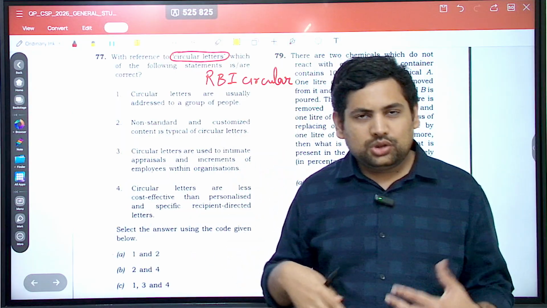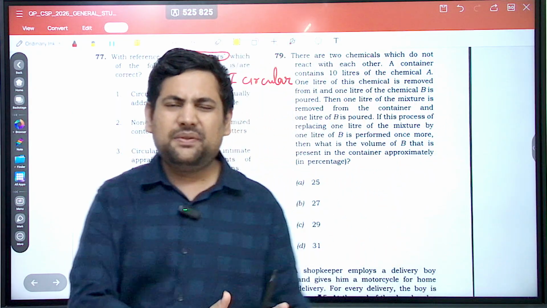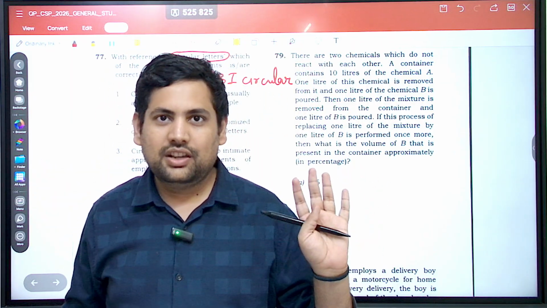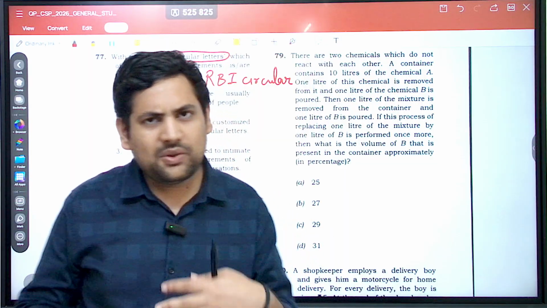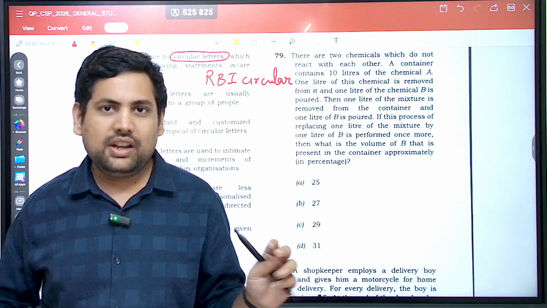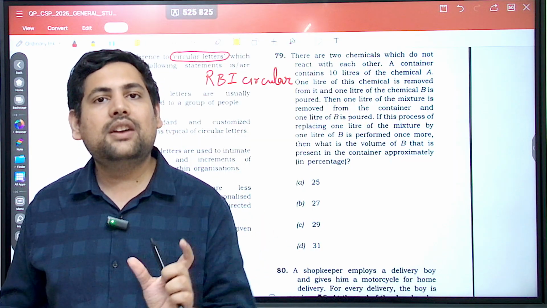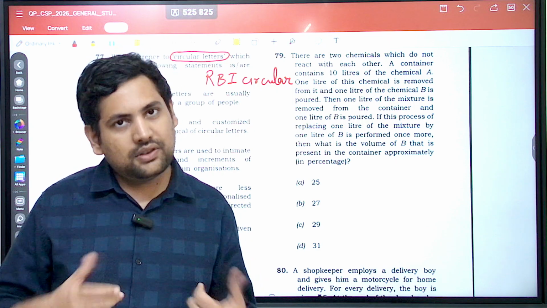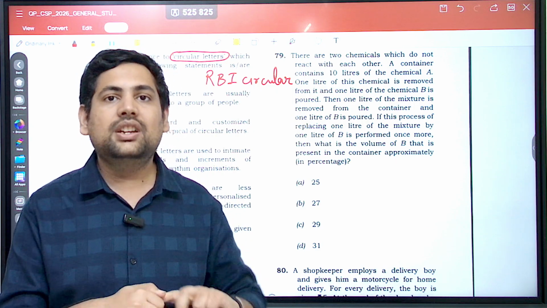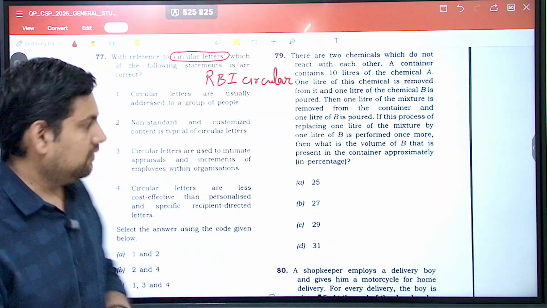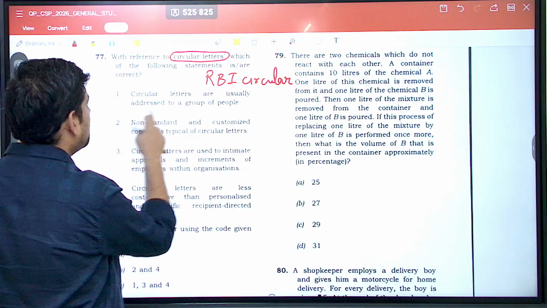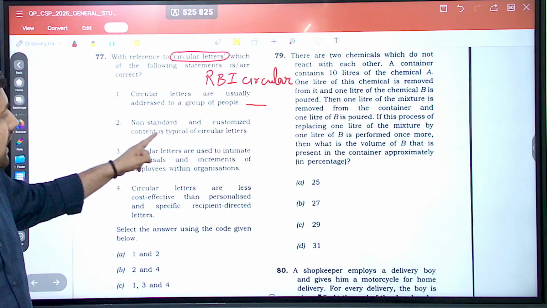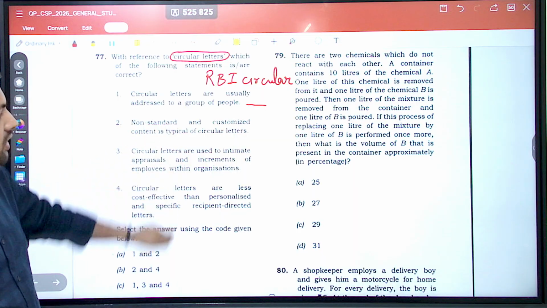Correct. Now, do you think RBI circular is very specific to a particular bank, or circulars are something that has to be circulated everywhere? It has been made from circulate, so you want it to circulate everywhere without any specific thing for a particular bank or specific thing for a particular person. So circulars by its nature, by the word breakdown only, you understand, is not personalized, it's general in nature. Now let's start doing. Circular letters are usually addressed to a group of people, okay. Then, non-standard and customized content is typical of circular letters.